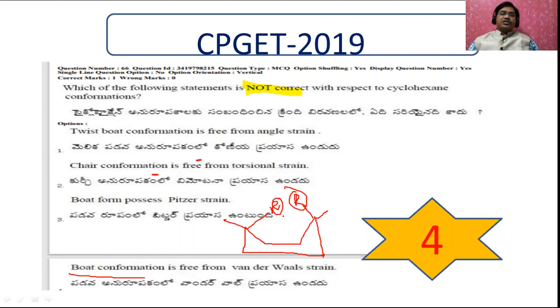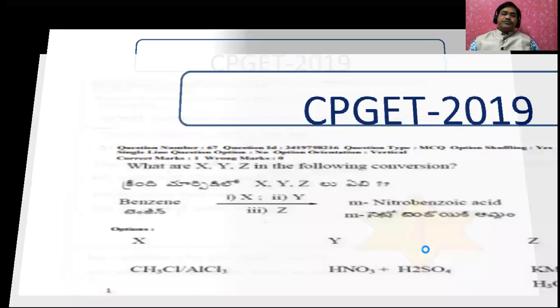Whenever the substituents are like this, it must not be free from van der Waals forces. There will be some van der Waals forces operating. That's why this is the only wrong statement, remaining all are right statements. That's why our answer is the fourth one.